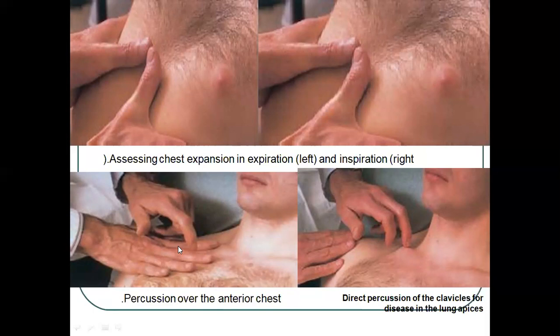You all know about health assessment, physical examination. So in physical examination there will be two types of percussion: direct percussion and indirect percussion. Here the picture is called direct percussion, and this is indirect percussion. The direct percussion of the clavicles detects disease in the lung apices.